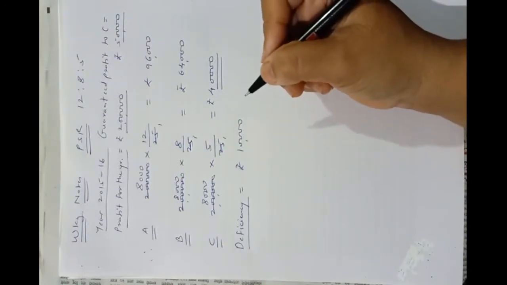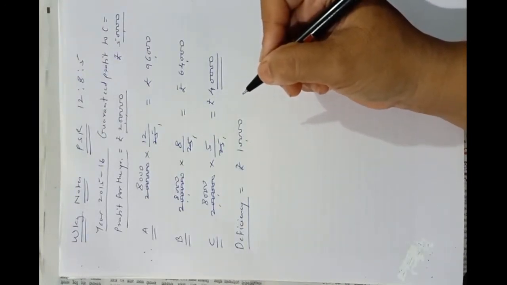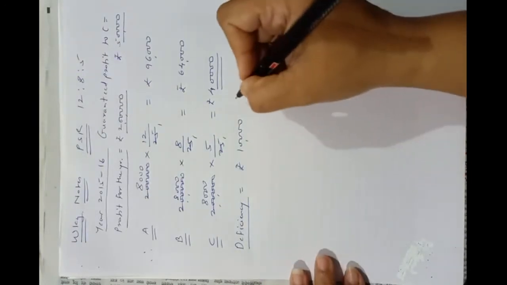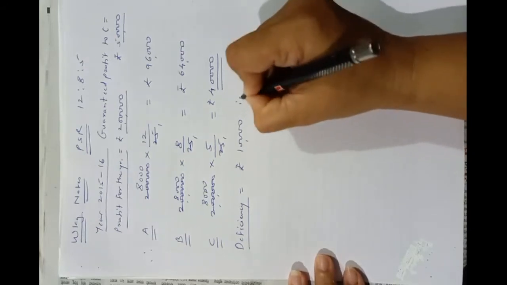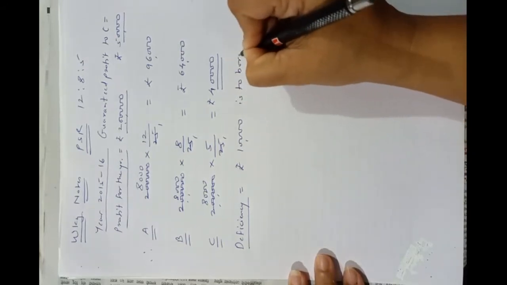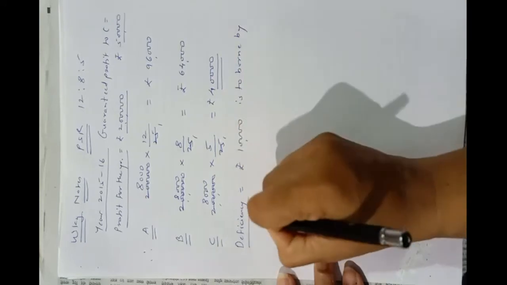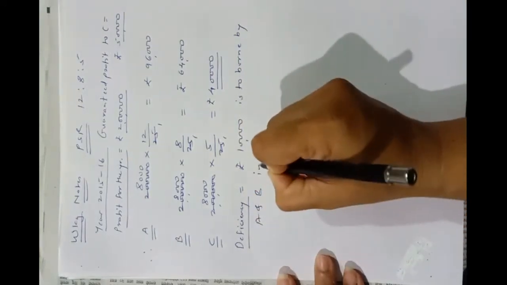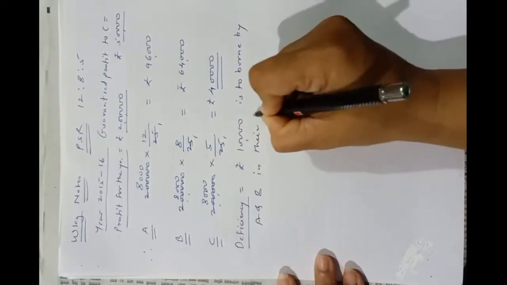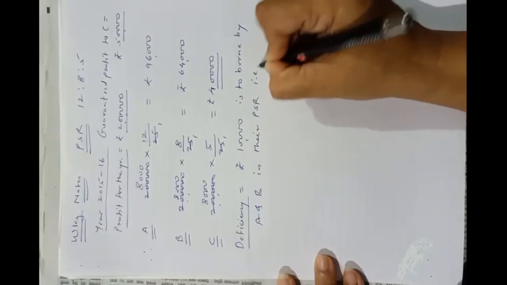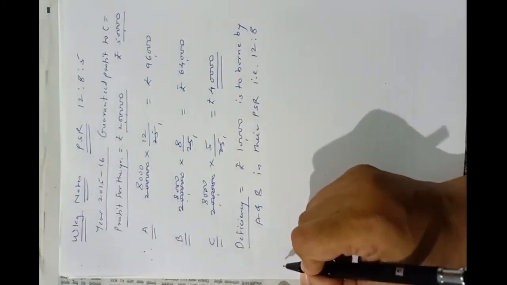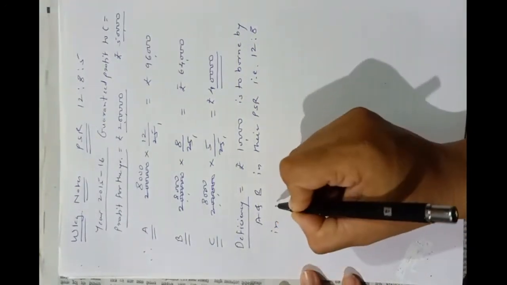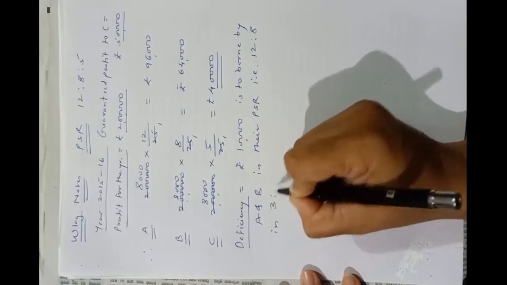will be borne by A and B in their profit sharing ratio, that is 12:8. Okay, so it means in 3:2.